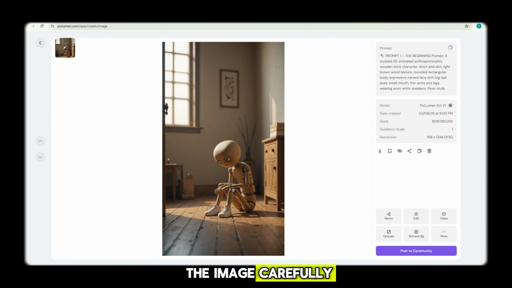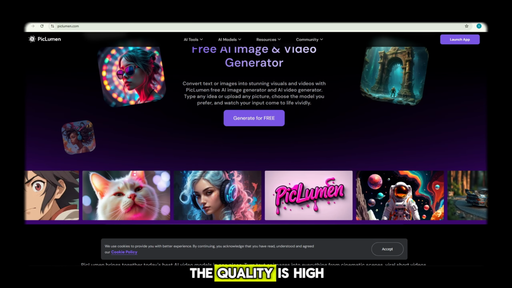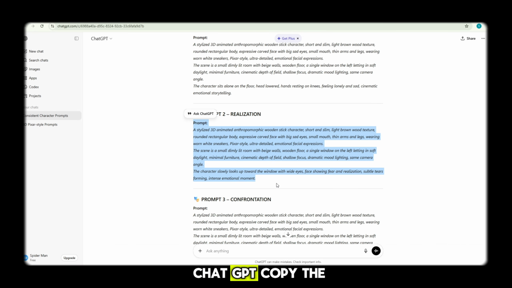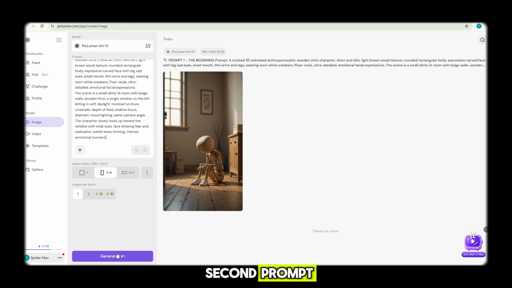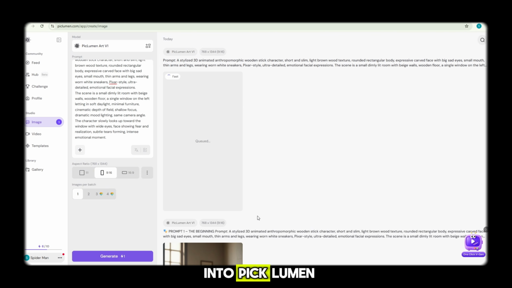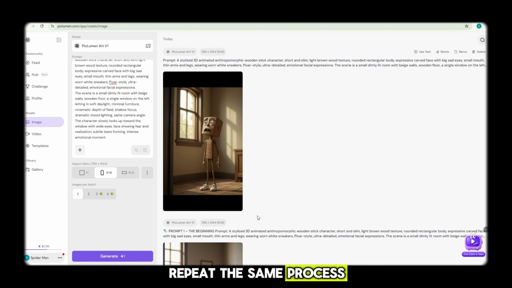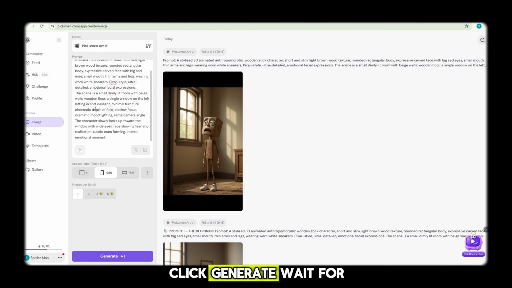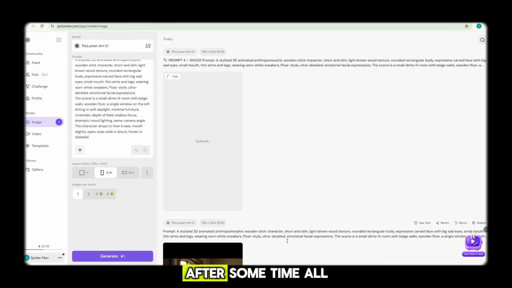Look at the image carefully. The character looks clean, detailed, and professional. The quality is high, and the style looks consistent. Now go back to ChatGPT, copy the second prompt, paste the second prompt into Piclumen, click Generate again, wait. Now the second image is also ready. Repeat this same process again and again. Copy the next prompt, paste it into Piclumen, click Generate, wait for the image. After some time, all your images will be ready.